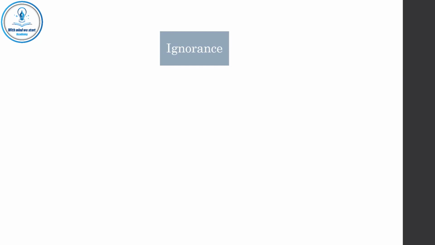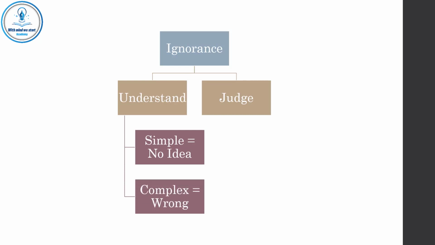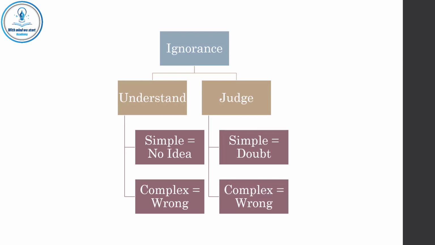We also have learned that there are two types of ignorance: ignorance in understanding and ignorance in judgment. Both of them may be simple and may be complex. Simple ignorance in understanding means that you have no idea about the concept or the thing you are dealing with. Complex ignorance in understanding means that you have a wrong idea or a wrong understanding about this thing. Simple ignorance in judgment means that you are in doubt. You can't judge. Complex ignorance in judgment means that you have a wrong judgment.